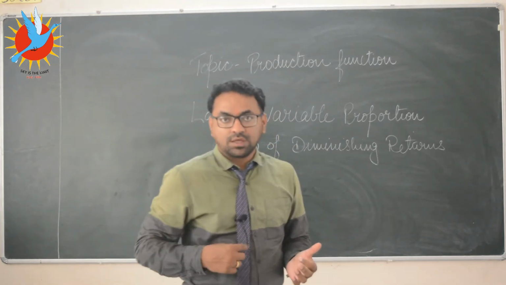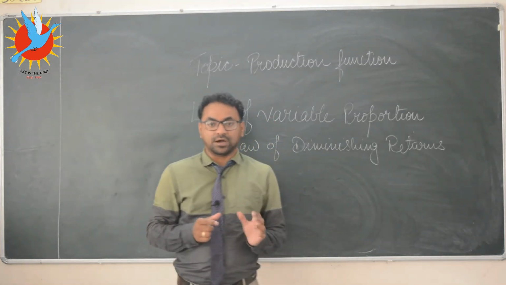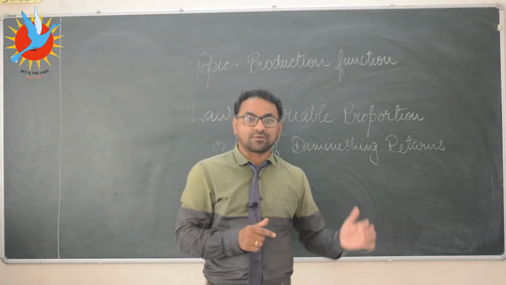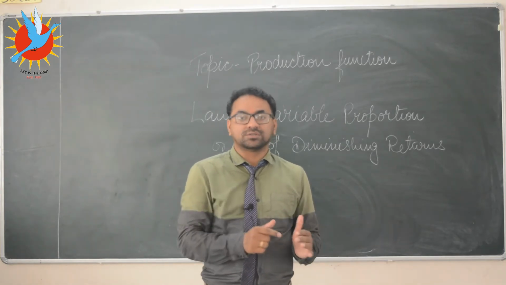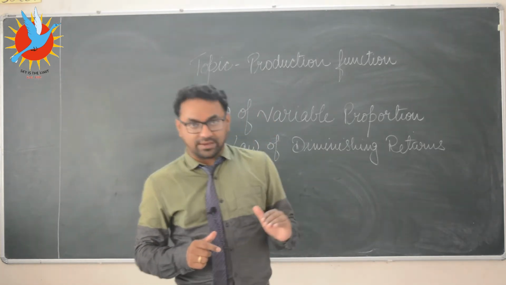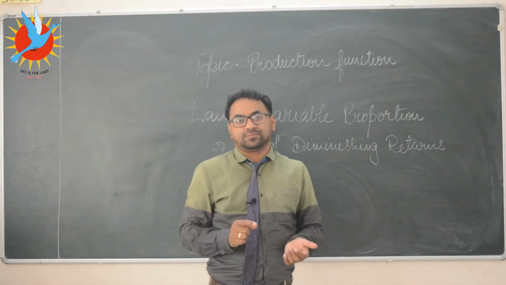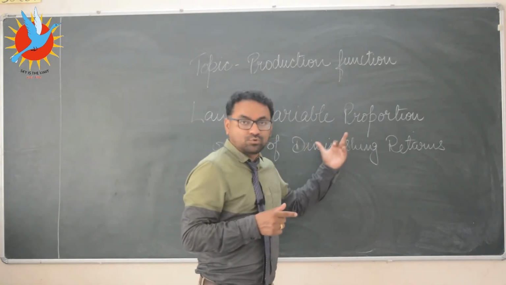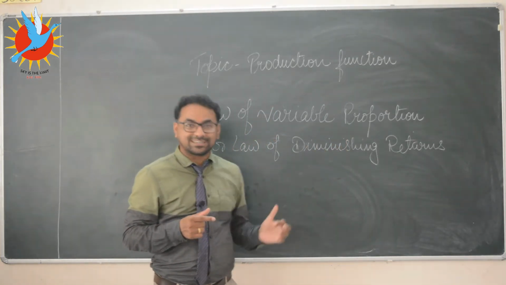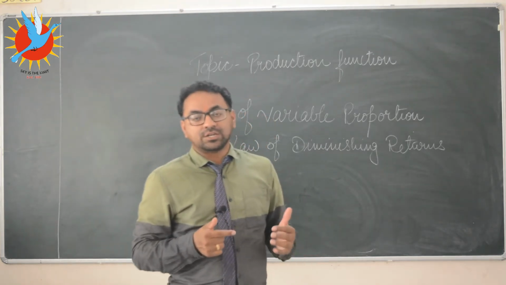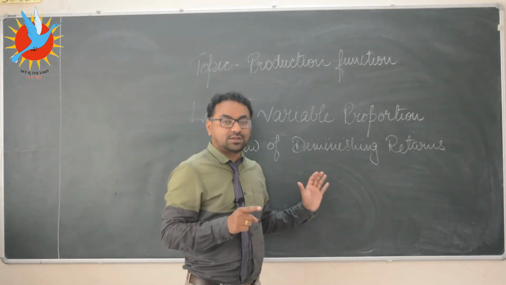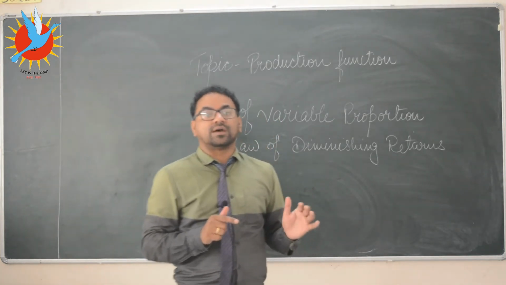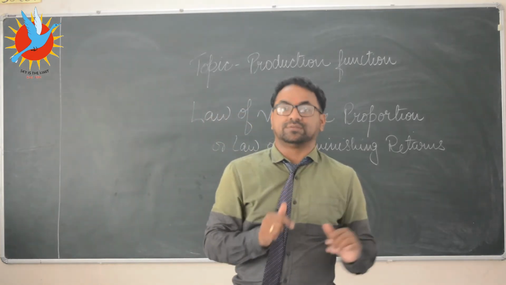According to this law, when in short run time period a producer increases a variable factor by keeping all the other factors fixed, then after a certain stage marginal product of the variable factor starts decreasing. Okay, once again I repeat, law of variable proportion or law of diminishing returns states that if a producer continues to increase variable factor on a fixed factor, then after a stage marginal product of the variable factor starts decreasing.